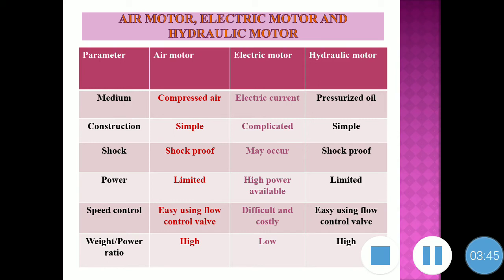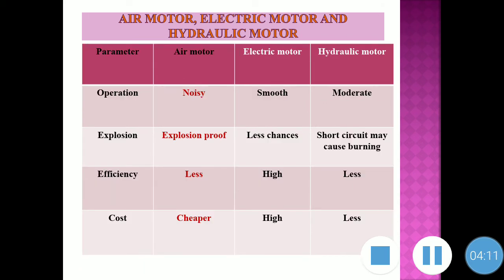If we talk about the speed control, the air motor and the hydraulic motor have easy speed control just by using a control valve, while the electric motor has difficult speed control and it is somewhat costly. If we talk about weight to power ratio, it is high for the air motor and hydraulic motor, while it is low for the electric motor.